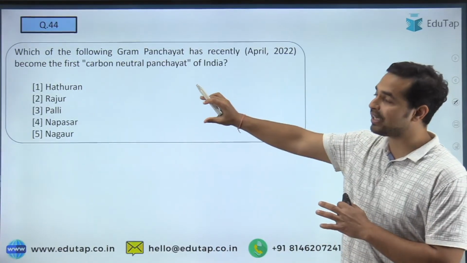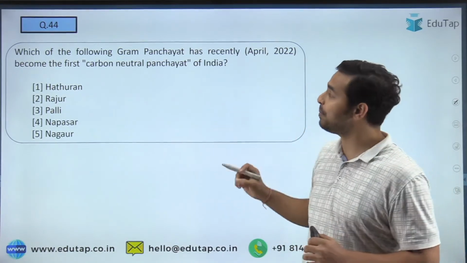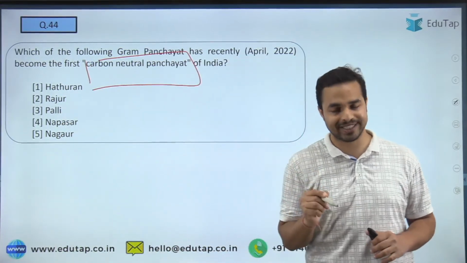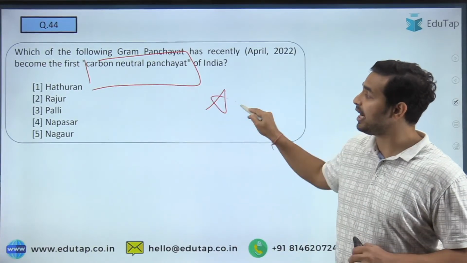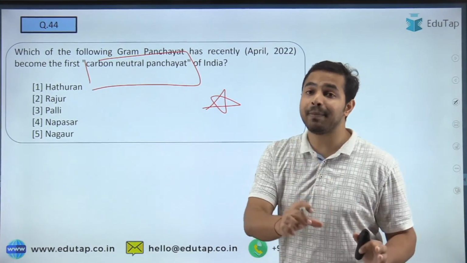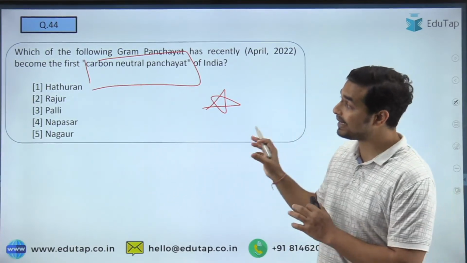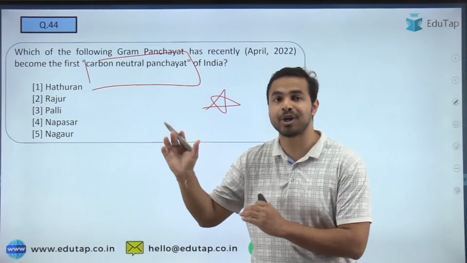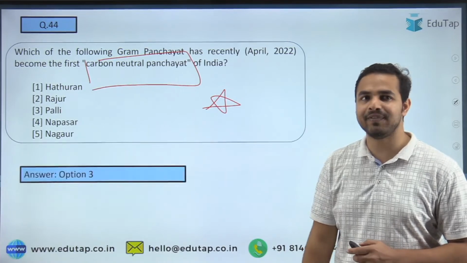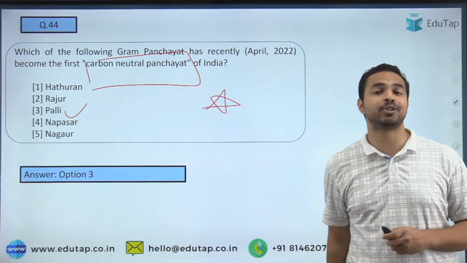And guys, here the next question is, you are required to tell me which one of the following has become the first carbon neutral panchayat of India. Which is the first carbon neutral panchayat of India? See guys, this question is really very important. We have read about carbon neutrality so far, and we read here about carbon neutral, plastic neutral deliveries that Zomato is going to do. Now the question is which will be India's first carbon neutral panchayat. Absolutely right, I am getting the right answer here, that is Palli, which is option number 3. So guys, Palli is the right answer to this particular question.